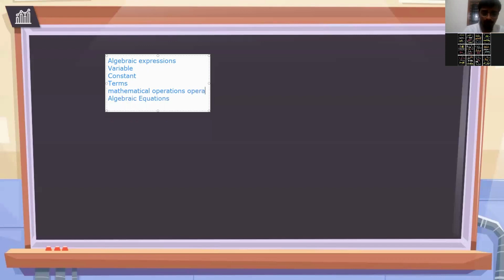Operator. Okay, is it clear? So here, mathematical operators. Do you have any idea what operators I am talking about in operations? You will be doing addition, subtraction, multiplication, division, right? In maths basics.